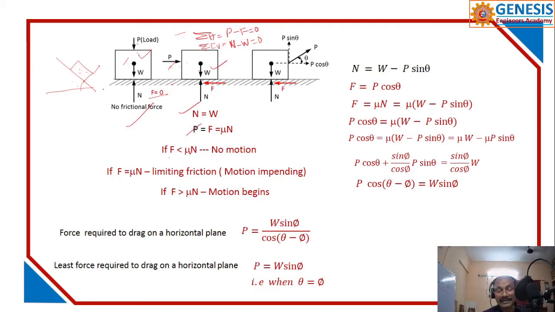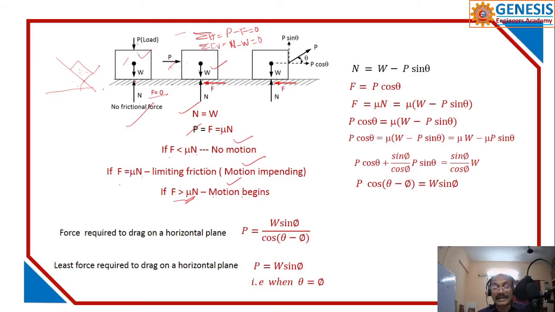If F is less than mu N, no motion. If F is equal to mu N, limiting friction, that is called motion impending. If F is more than mu N, then motion begins, and it is called kinetic friction. This mu is changed. Okay, that is over.